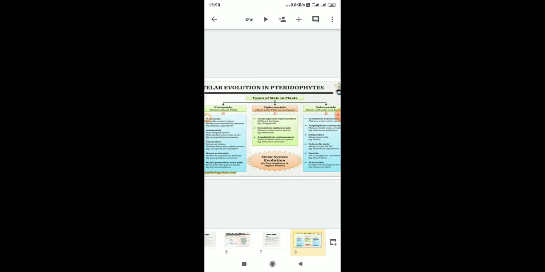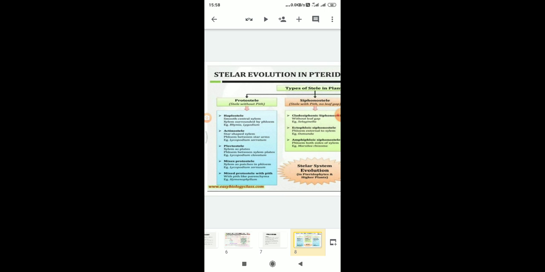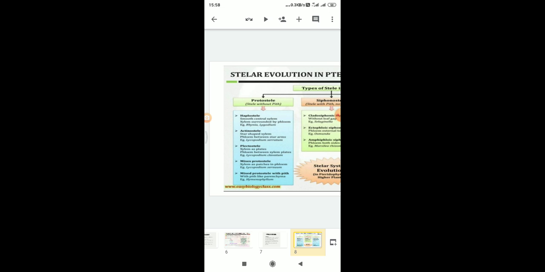In this slide you can see the different types of these steles: first the protostele, second the siphonostele, third the solenostele.